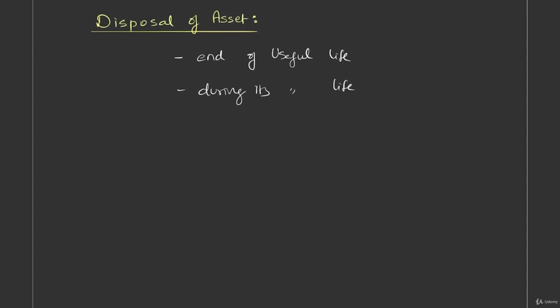And when asset is disposed, we have to compare the sale proceeds with book value. If sale proceeds are greater than book value, then there is a profit element, and if sale proceeds are less than book value, there is a loss element which have to be recorded in P&L.